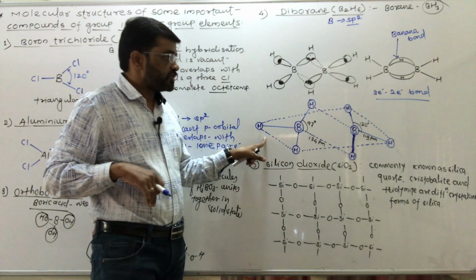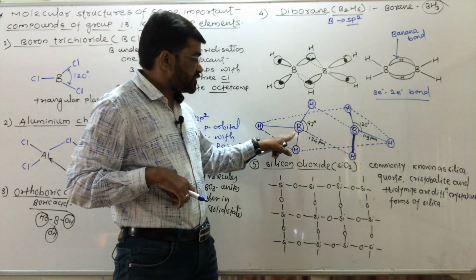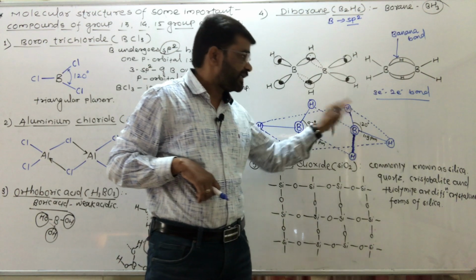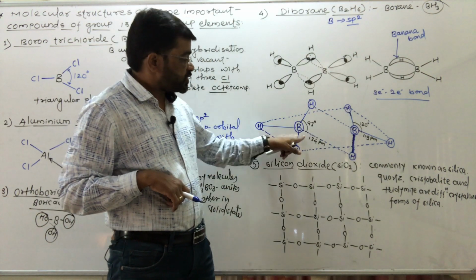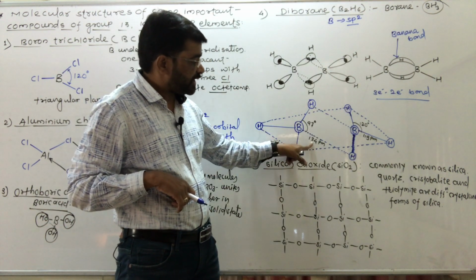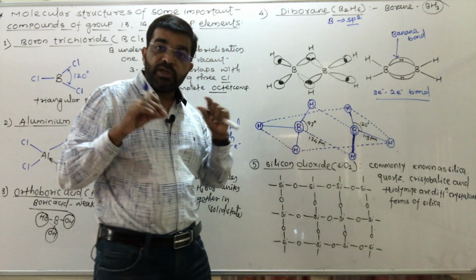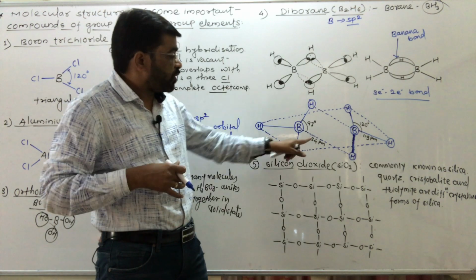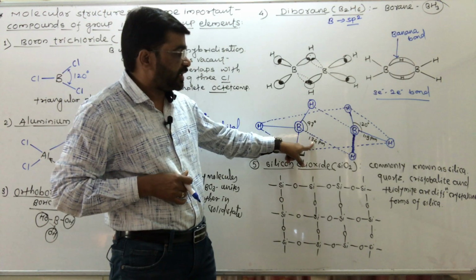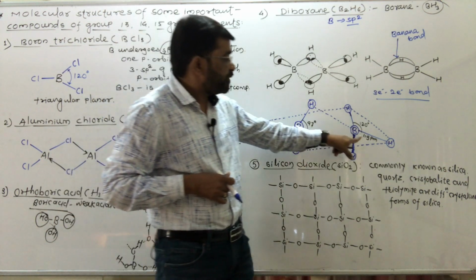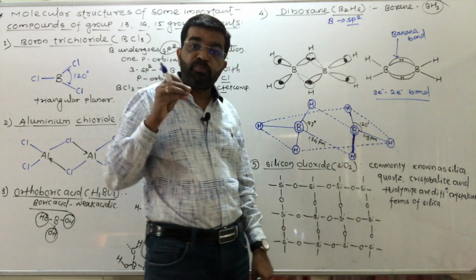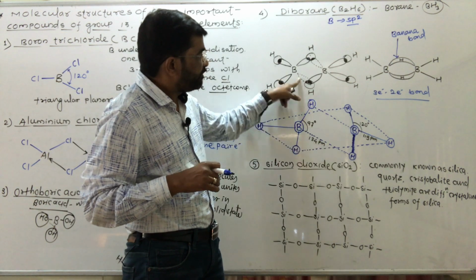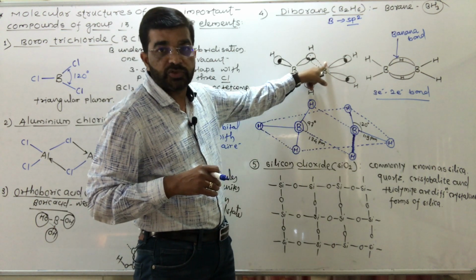And see the actual structure and parameters. This is boron, with triangular geometry. This bond length is 134 picometer, meaning in the banana bond the hydrogen which gets attracted towards the other boron, that bond length is 134 picometer, and the regular BH bond is 119 picometer. It means this bond is weak.